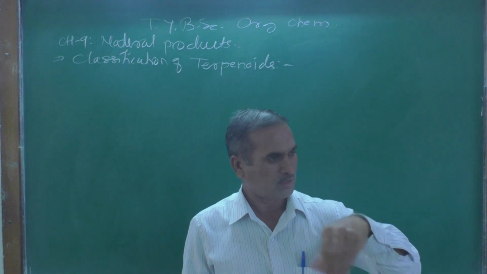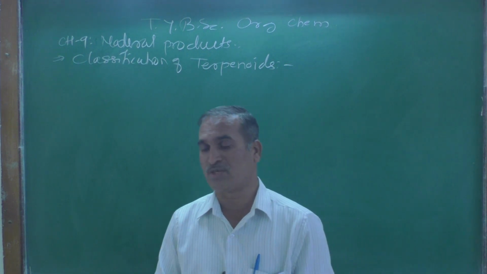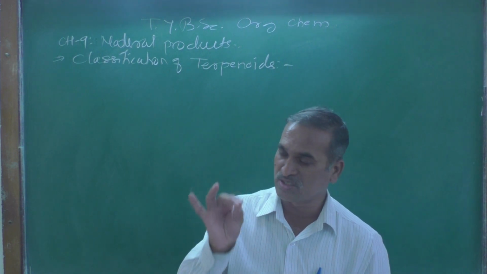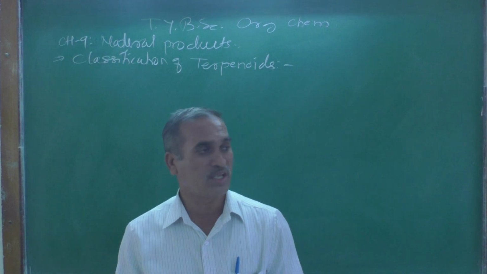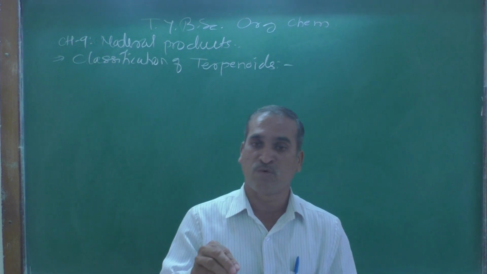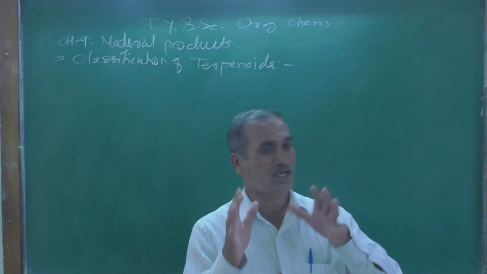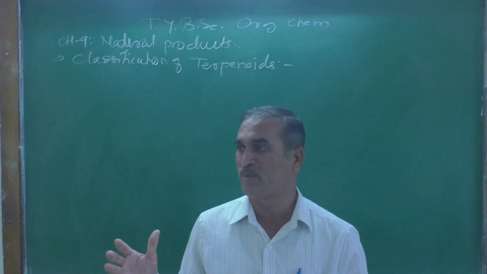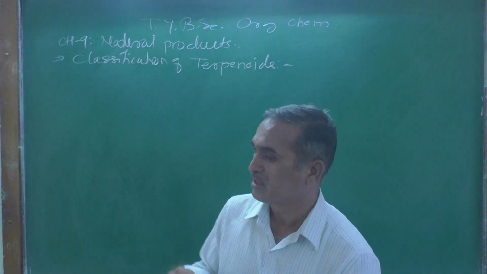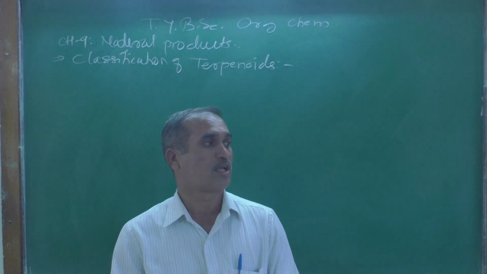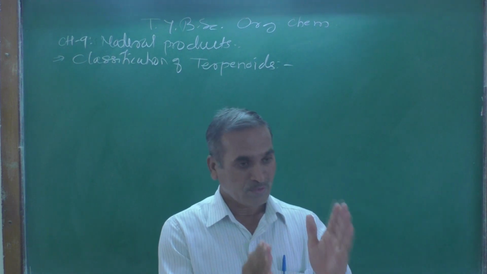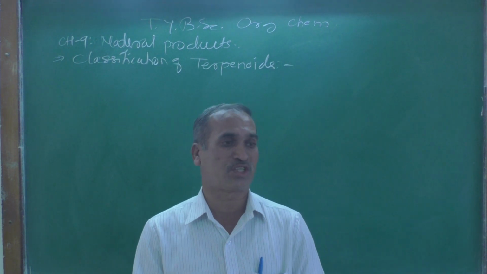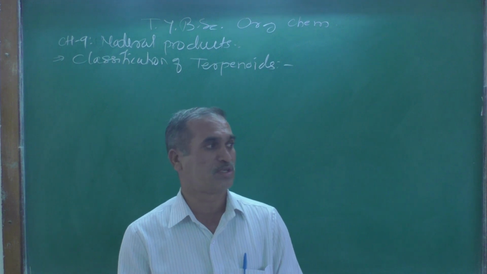Just now I mentioned that the first method is called the expression method, the second one is steam distillation, number 3 is solvent extraction, and the fourth one is adsorption of fats. These are the 4 different methods by which we can get terpenoids, and they are needed in pure form, so purification is needed.